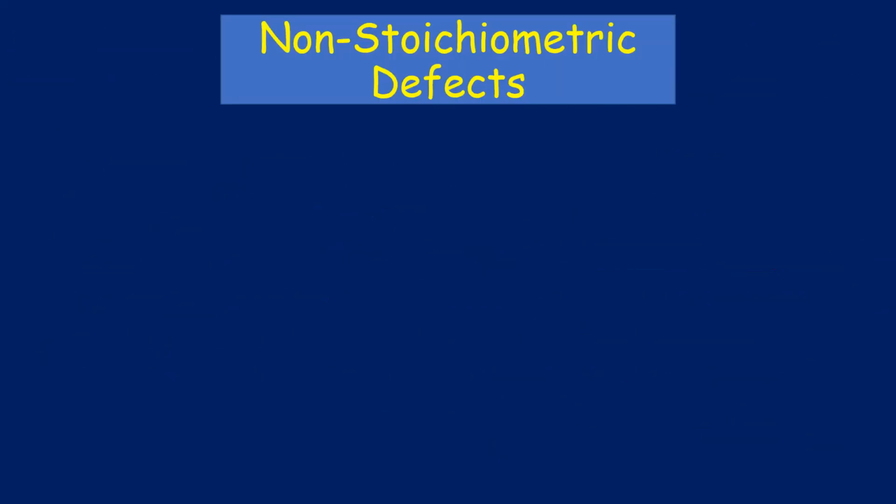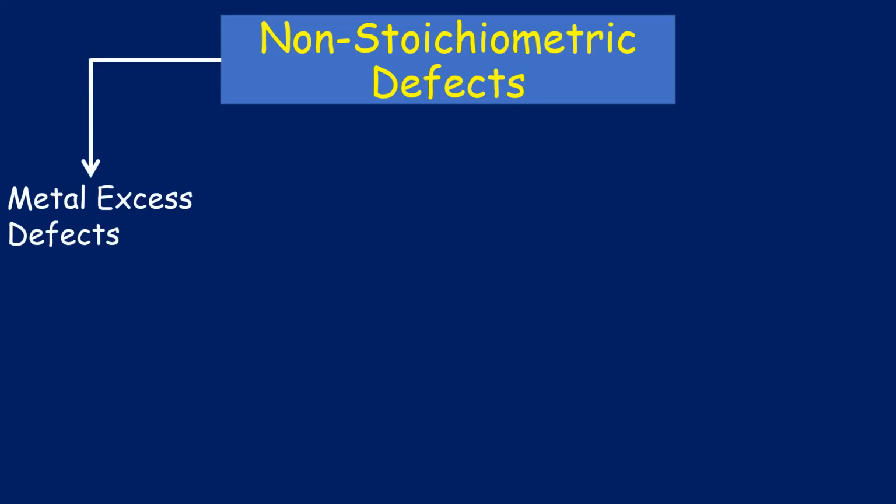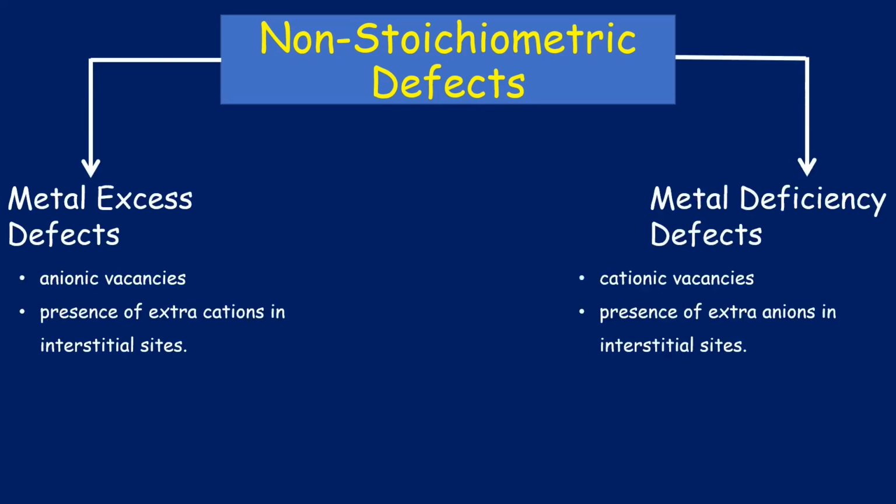Now moving on, non-stoichiometric defects are divided into two types: metal excess defect and metal deficiency defect. Metal excess means more metal, and metals, like nickel 2 plus, sodium, are generally cations in ionic crystals. So if I want more metal, I can remove anions by creating anion vacancies, or I can add some extra cations. These are the two ways in which we can have metal excess.